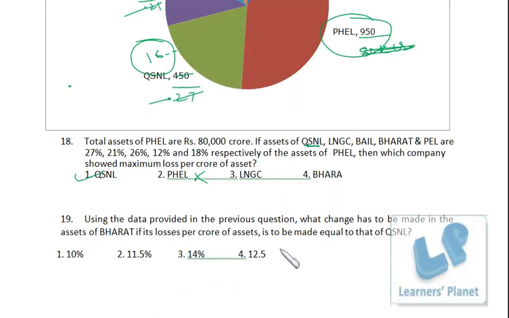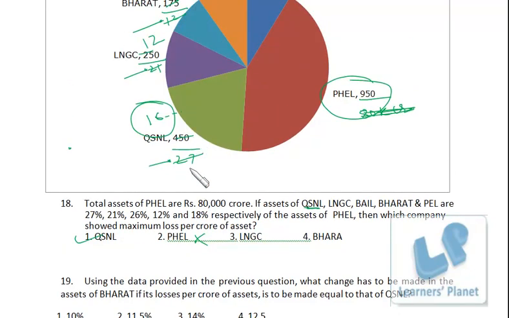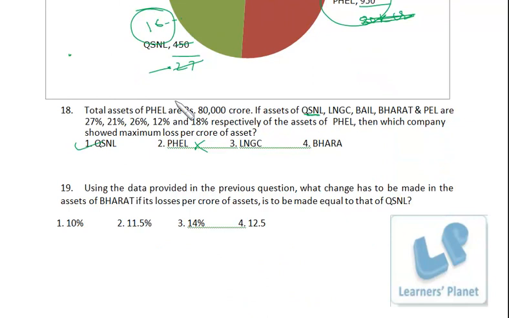Using the data provided in the previous question, what change has to be made in the assets of Bharat if its loss per crore of assets is to be made equal to that of QSNL? QSNL per crore loss is 450 by 27. Again we just have to make the comparison, so don't go for the entire calculation. In both the cases, the denominators are 0.12 and 0.27, so we can remove the decimals. So the data of Bharat is 175 by 12 and the data of QSNL is 450 by 27.